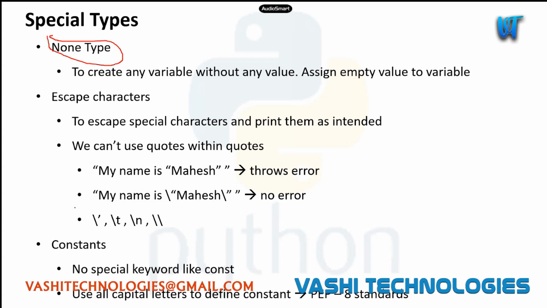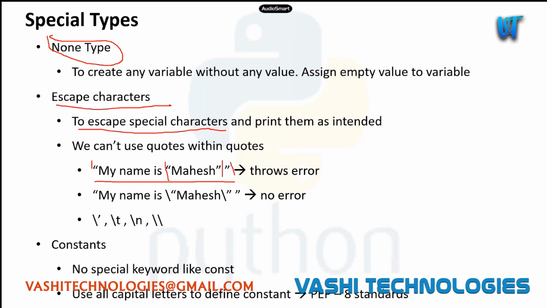One more thing we are discussing here is escape sequences or escape characters. Why are these escape characters used? We have some special characters which we can't use inside strings. When we are forming a string, we can't use some special characters within it. For such cases, we can use escape characters. For example, I have this: My name is Mahesh, in double quotes, and within this, I again have Mahesh in double quotes. In this case, this will throw an error saying invalid syntax.